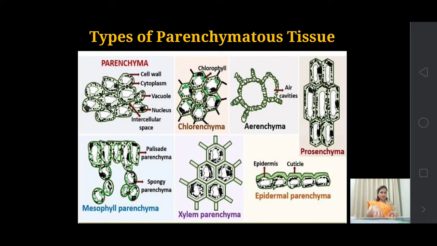When the parenchymatous tissues form the epidermis of any plant organ, since epidermis is the outermost layer of any plant body, and when this epidermis is made up of parenchyma, it is known as epidermal parenchyma.